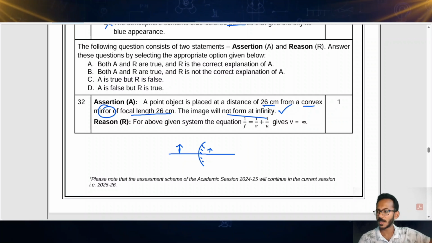Assertion is correct. Coming to reason, for above given system, the equation 1 by v plus 1 by u equals 1 by f. Given v is equal to infinity, equation is okay, but they are saying that v, that is image distance, will be infinity. Image is formed inside the mirror. It will be less than the focal length value. Usually it is like that. So if the focal length is 26 centimeter, then anyway this value will be less than 26 centimeter. It cannot be infinity. So this reason is wrong. So assertion is correct, reason is wrong.